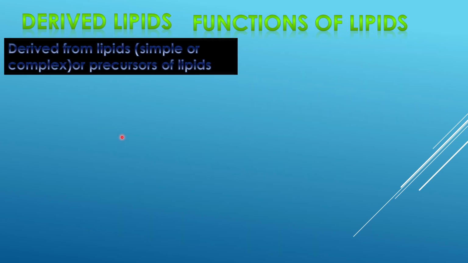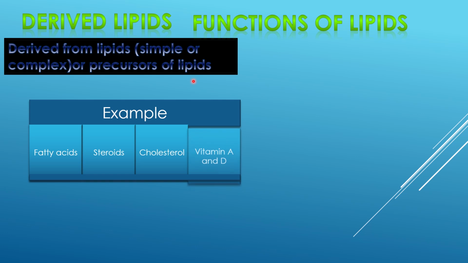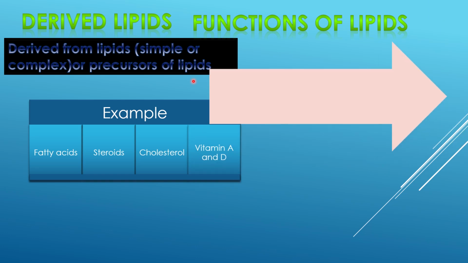Then derived lipids. Derived lipids can be derived from simple or complex lipids, their hydrolysis product, their degradation product, or they can be the precursors of lipids like fatty acids, steroids, cholesterol, vitamins A and D.